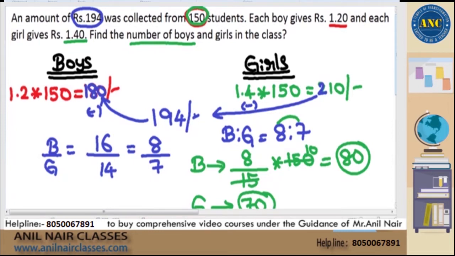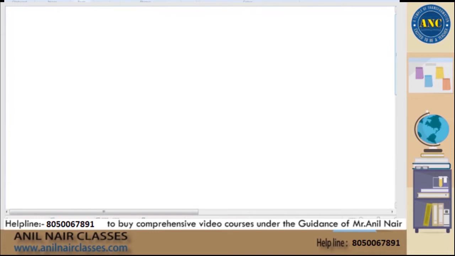Next. Now listen to this. Next question. Answer is 80 and 70. Now, similar to the question we just solved, a similar kind of question came in the examination. Now listen to this carefully. More or less the concept remains the same. Only thing the scenario is different. Now see here, sir. The question which came is like this.